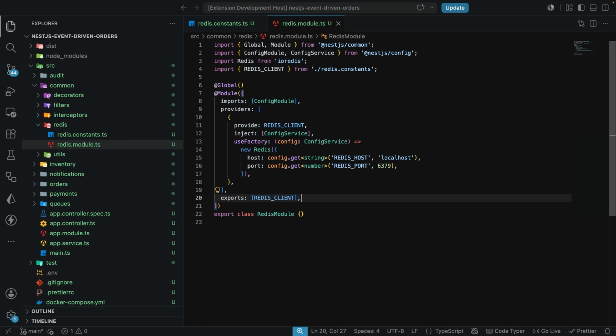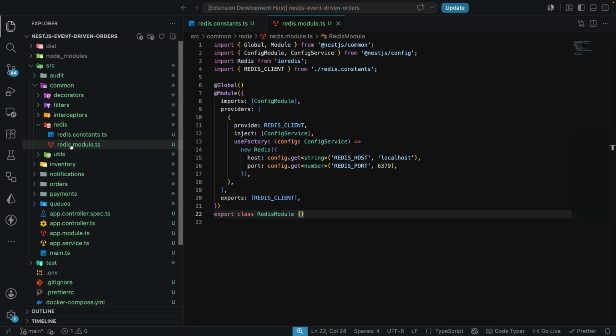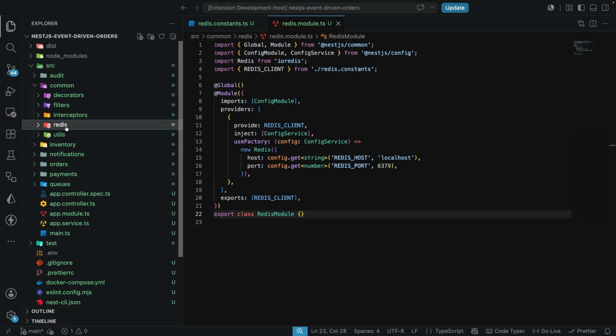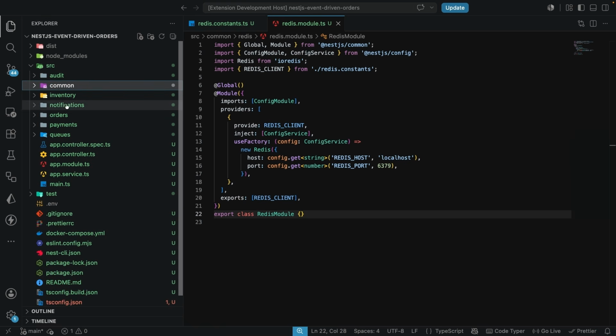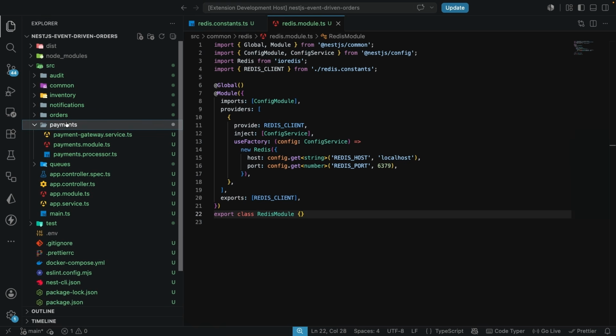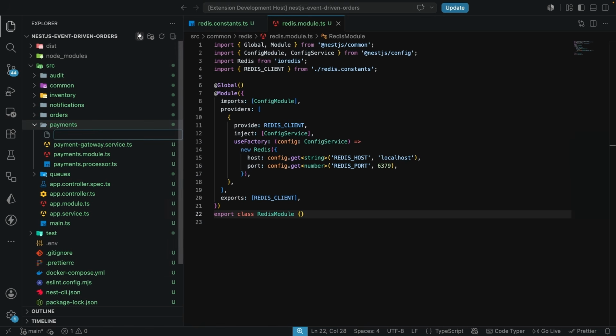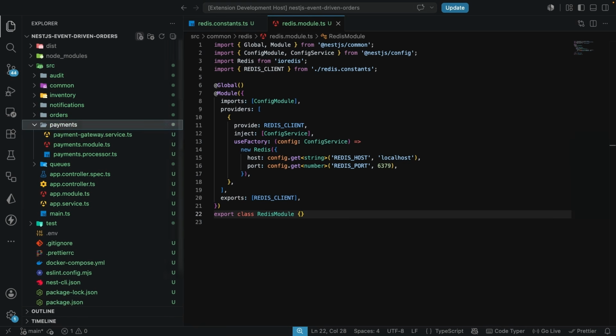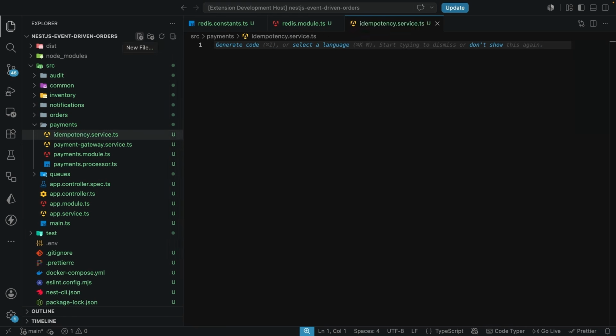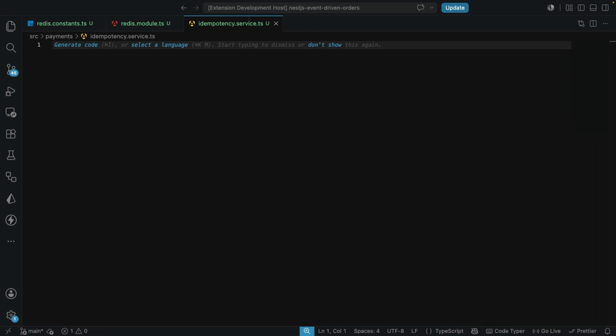Now we're going to be creating the service right in here, but it's not going to be in Redis. This is going to be right in payments, where we do have the bulk currently. We're going to create an idempotency service. So here, let's have idempotency.service.ts. I'm going to collapse this, and I'm going to bring everything we need, starting with the imports.